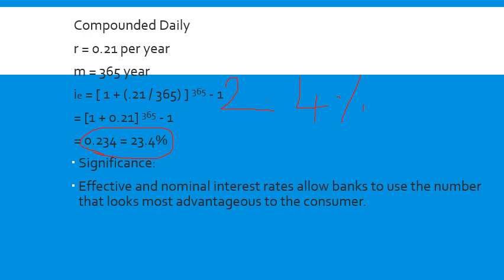I have shown you very clearly how much difference it makes when I move from annual compounding to daily compounding. It makes a difference of 2.4%, and it's a very huge difference, so don't neglect this.